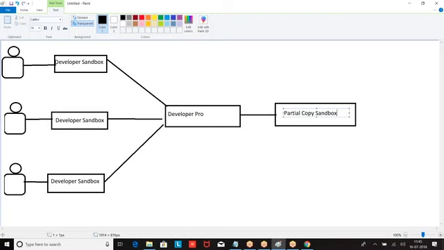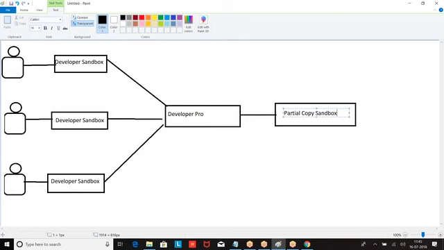So partial copy sandbox is designed for testing activities. All types of testing we can do here except load testing and performance testing. These are two different types of testing.